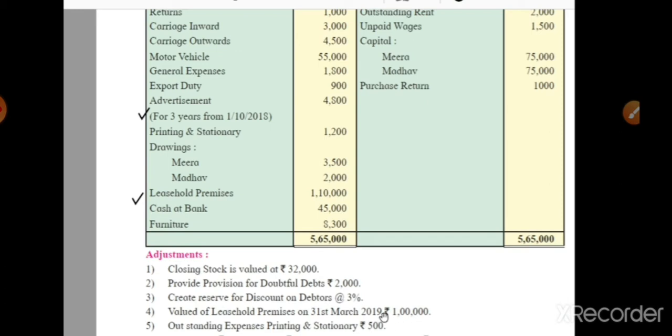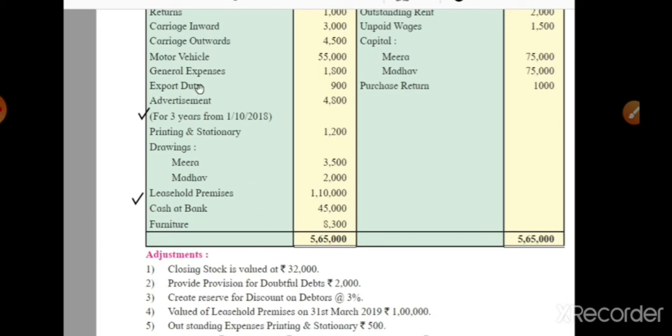So the difference is rupees 10,000, and we assume that the difference is because of depreciation. First effect, in the balance sheet we show the 10,000 as depreciation, and second effect is shown on the profit and loss account debit side. So here it is necessary to give the space for leasehold premises, so we put a tick mark before the leasehold premises.